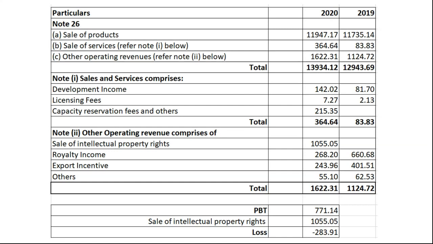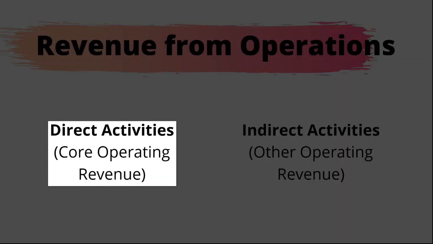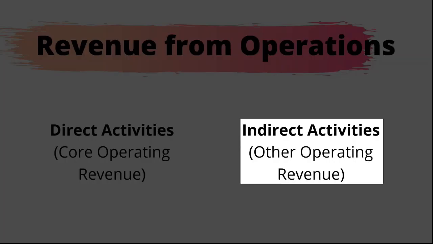Well, sometimes you will land up in a situation where all these breakups and notes are not spelled out correctly so that you can understand the profit and loss statement. In those cases, seek explanation from the company's auditor. Don't be shy, especially for the items whose presence or absence do make a difference. We have already told revenue from operations is classically divided into two parts: core operating revenue and other operating revenue.